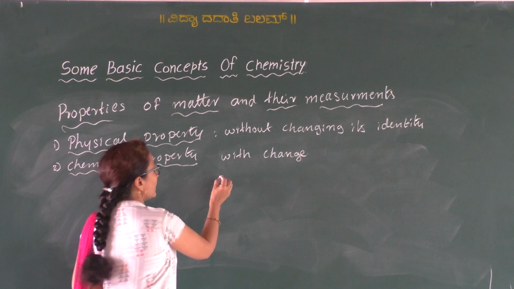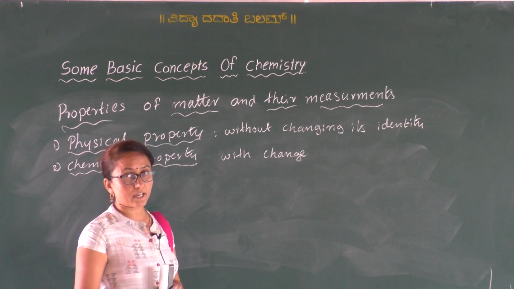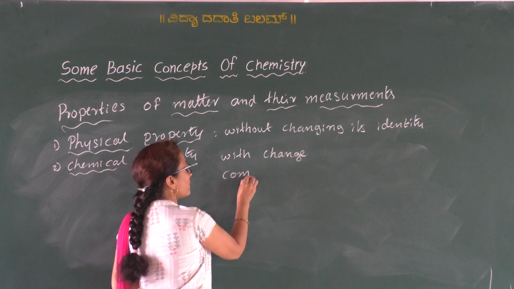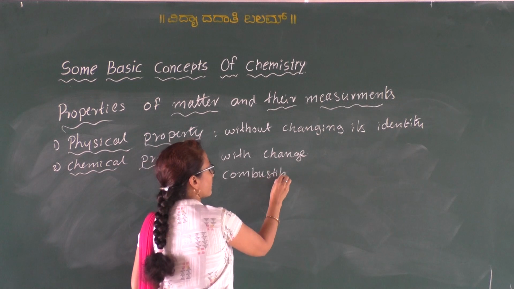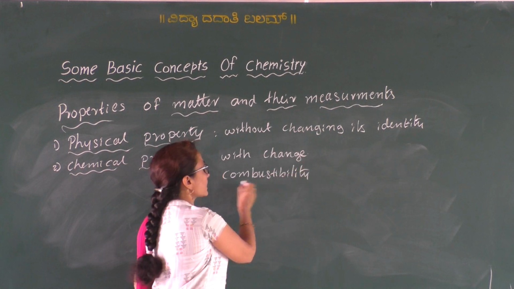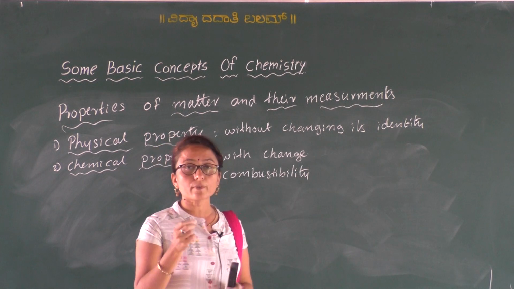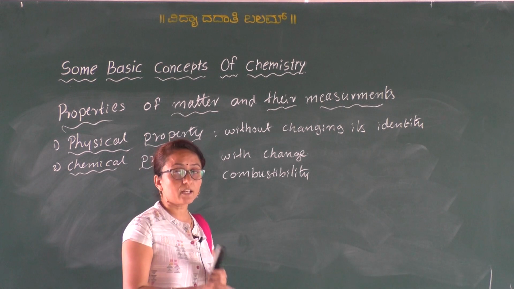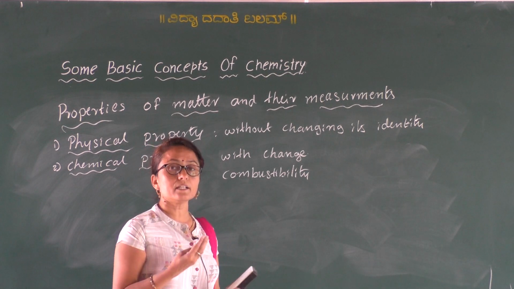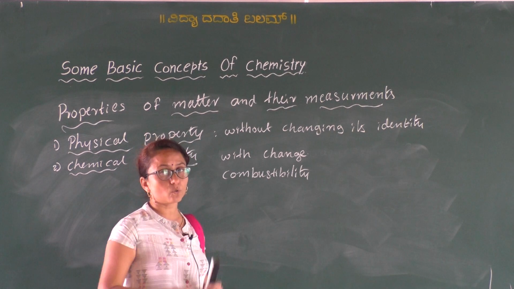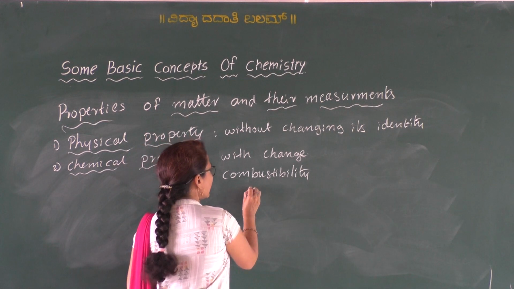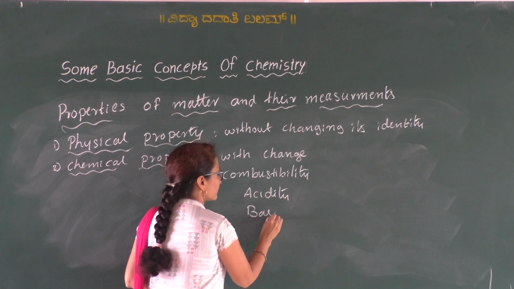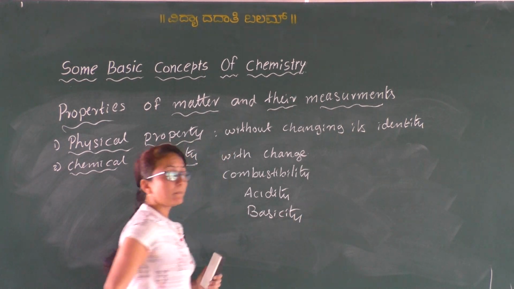So for example, consider the characteristic chemical reactions of any substance or any matter, or you can consider the combustibility. To check the combustibility of any matter, we have to burn that substance. So when it burns, it undergoes oxidation and it changes to carbon dioxide and water if it is a hydrocarbon. Okay, so similarly the other is acidity, basicity. So all these are the chemical properties.